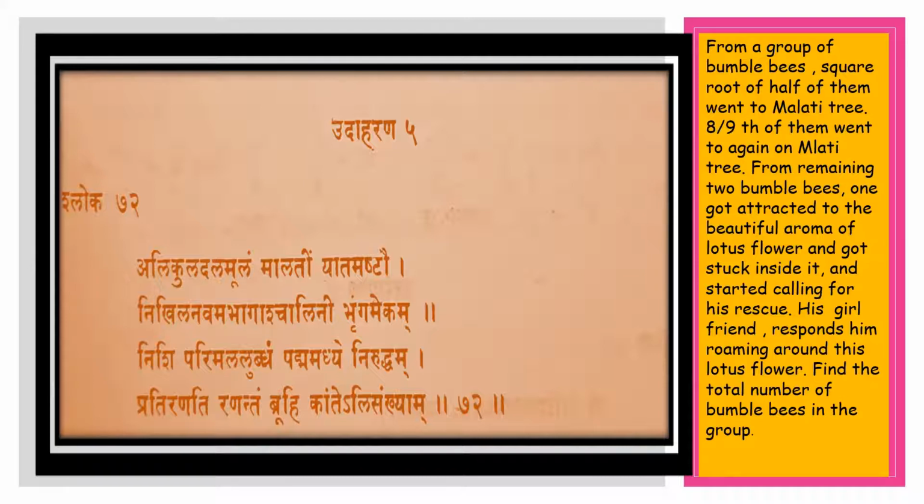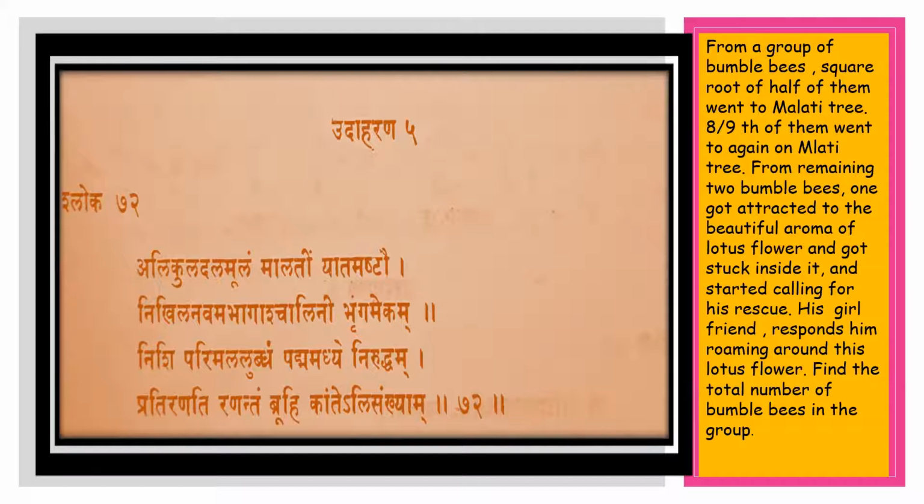So one particular bumblebee was attracted to the beautiful smell of the lotus flower. Niruddham means he is stuck inside it. He went inside the lotus flower but is not able to come back, and he started calling his girlfriend, who is just roaming around this particular lotus flower. So a very sweet situation here.